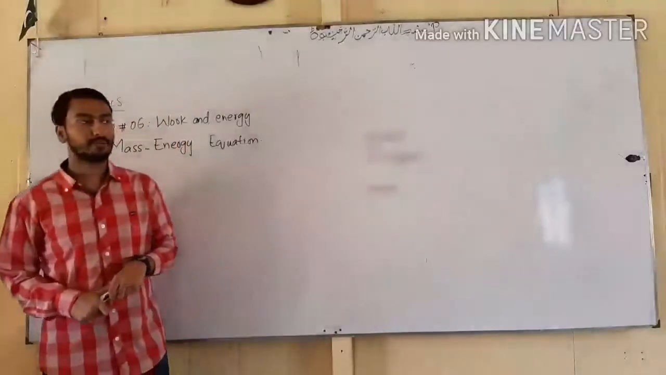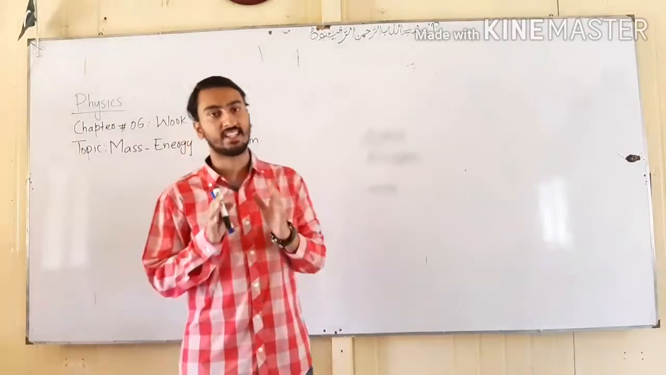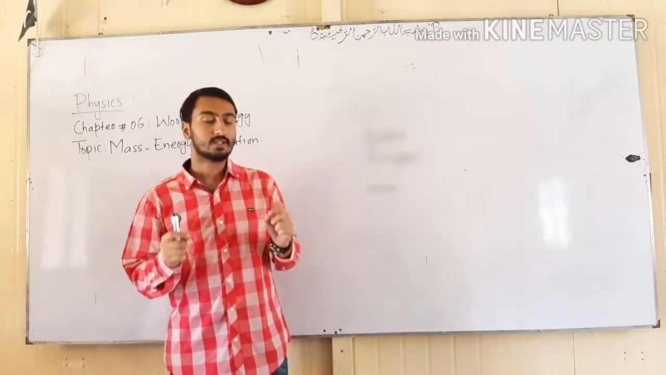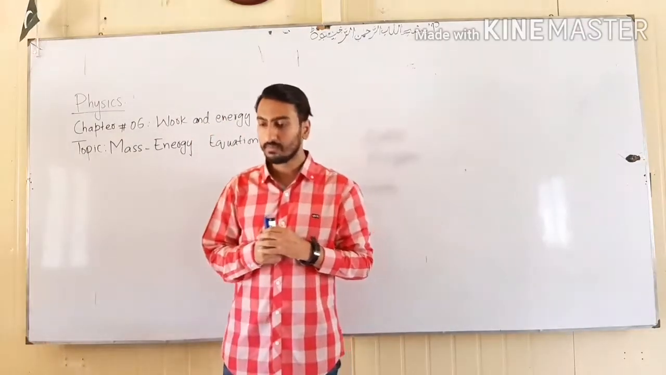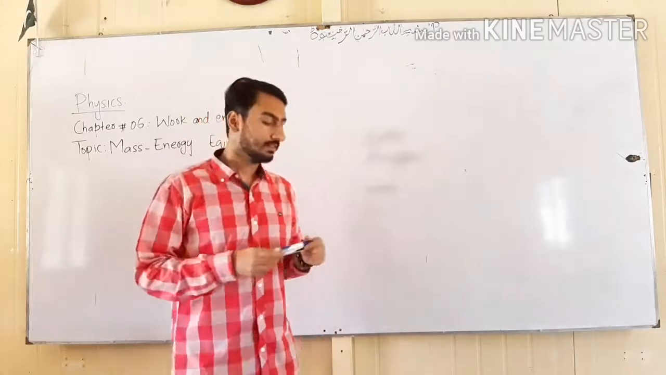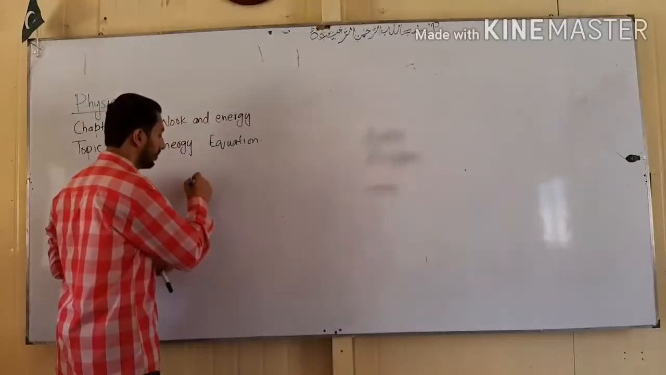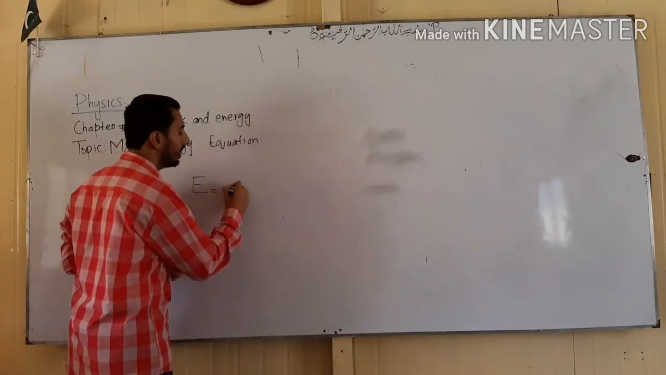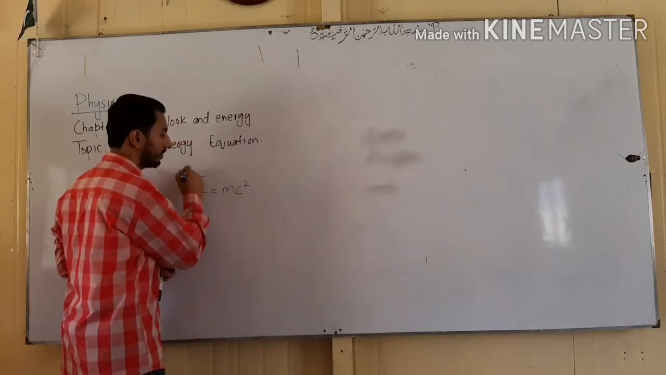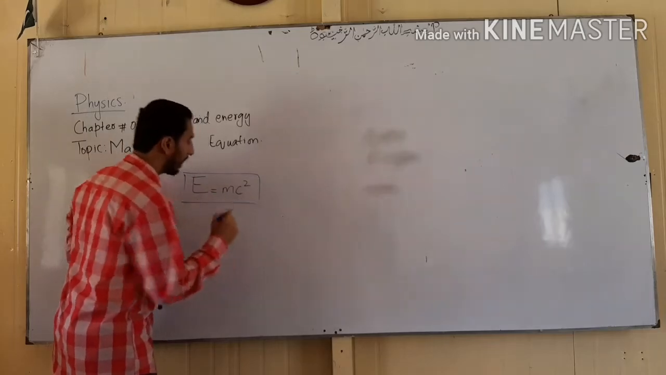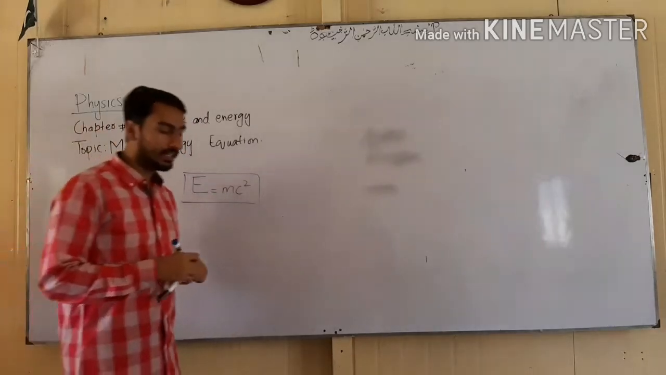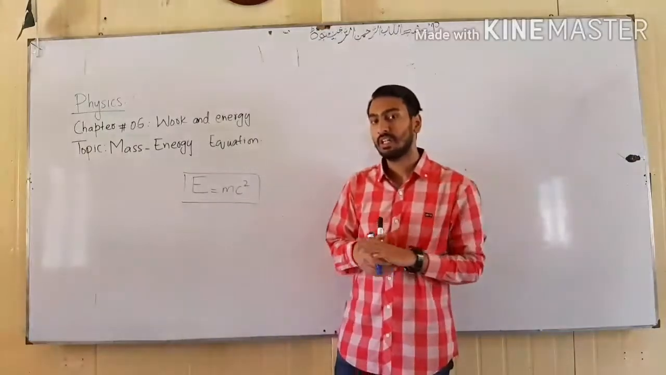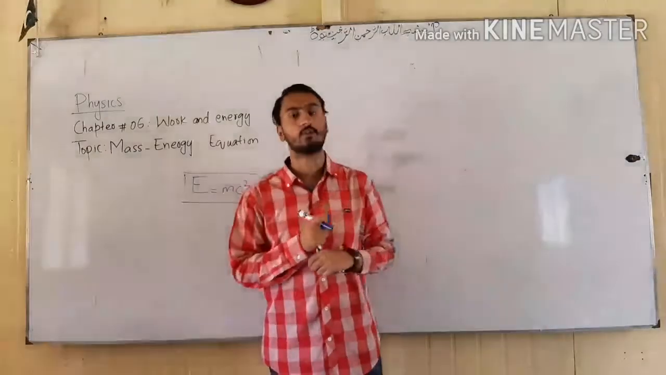Students, Einstein predicted that interconversion of mass and energy is possible. It was considered to be his best work when he gave an equation which is known as the mass energy equation, E is equal to mc square. Mass can be converted into energy, and like a reversible reaction, energy can also be converted into mass.